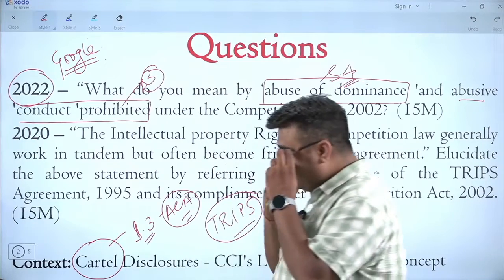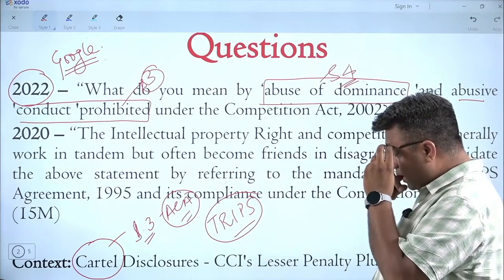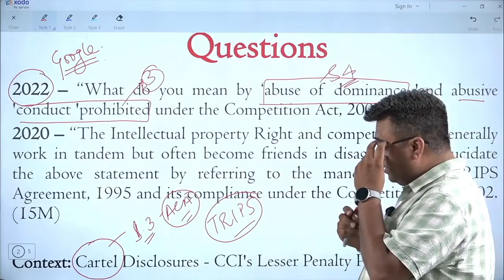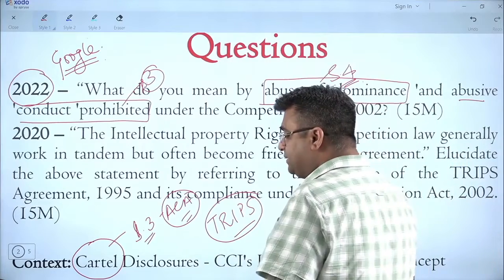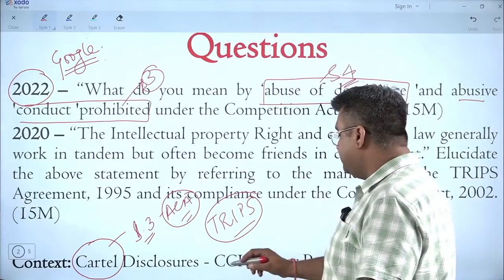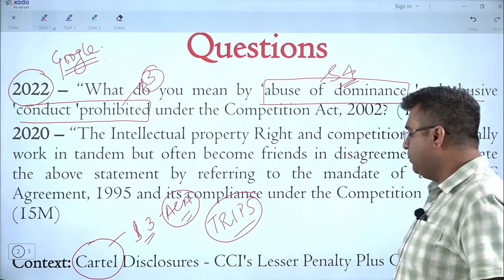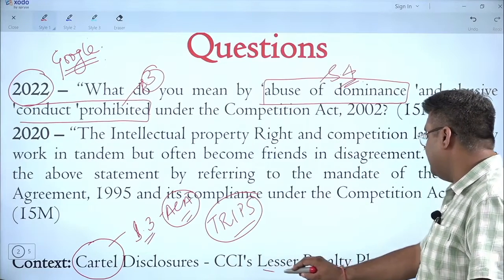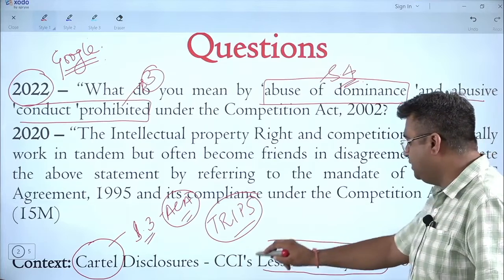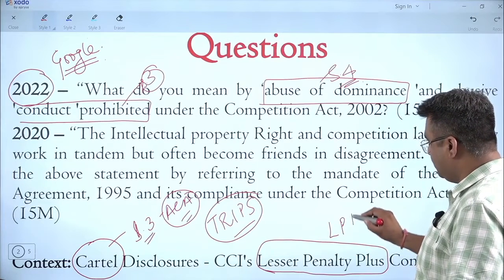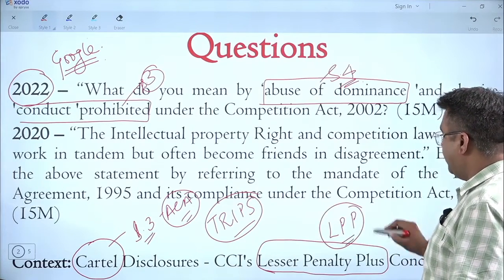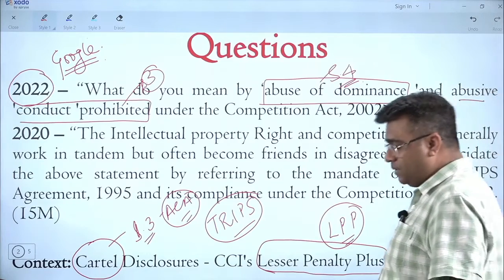So in anti-competitive agreements, there is a concept of cartels, and the latest amendment in that regard is about CCI, Competition Commission of India's lesser penalty plus concept. Generally this is now known as the LPP concept, lesser penalty plus concept.